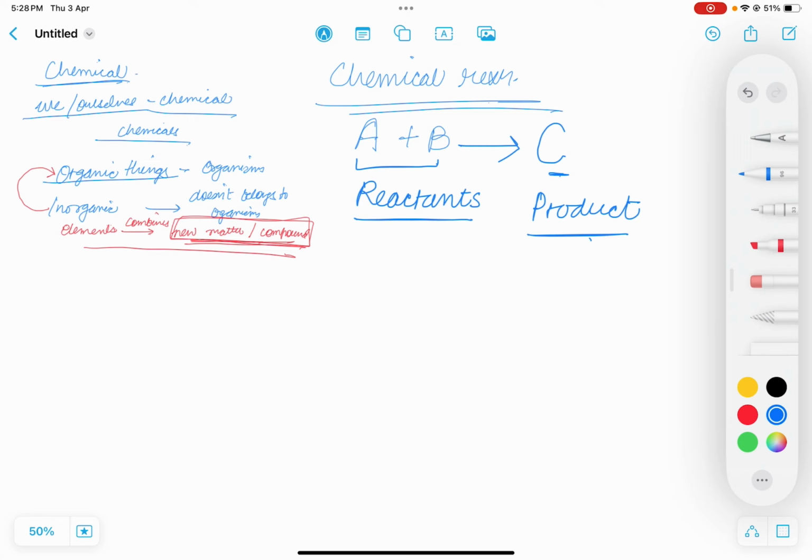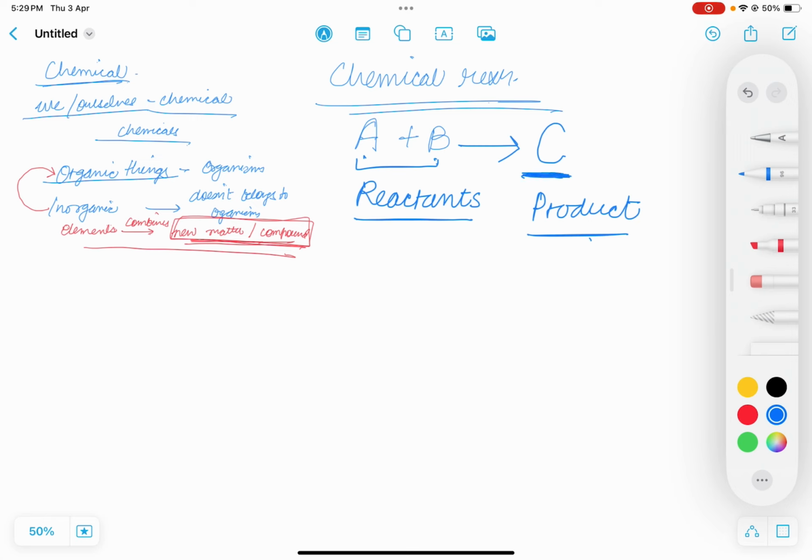This is a chemical reaction. So a chemical reaction represents what compounds are combining, what elements are combining, what molecules are combining. A and B might be some compound, might be some elements, might be some molecules, and together they are forming